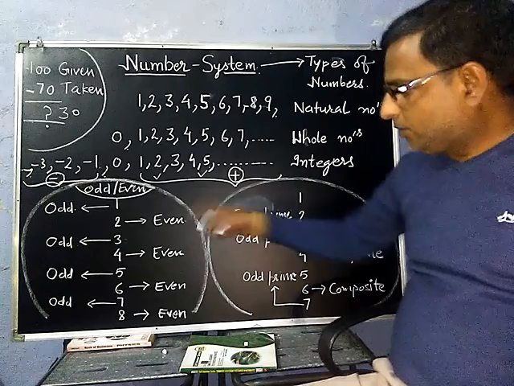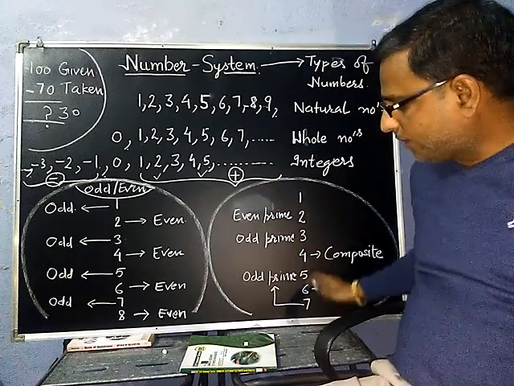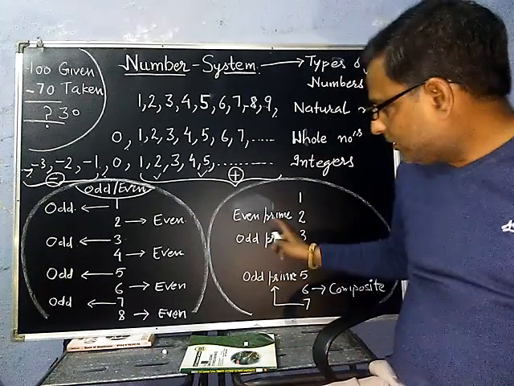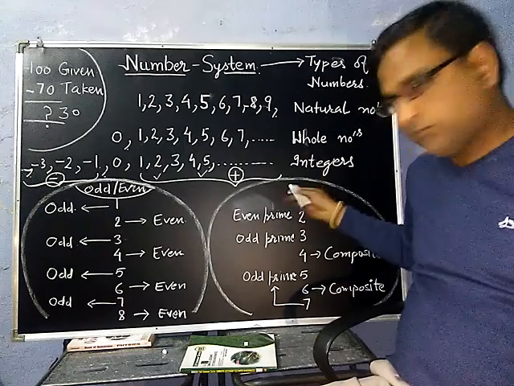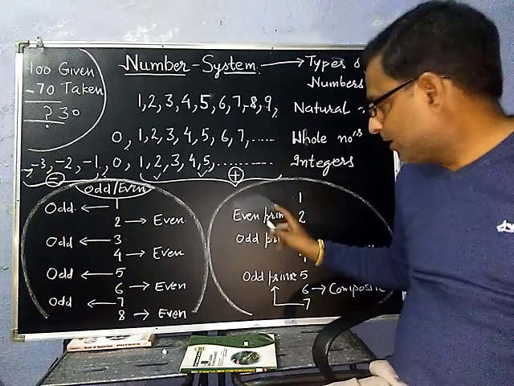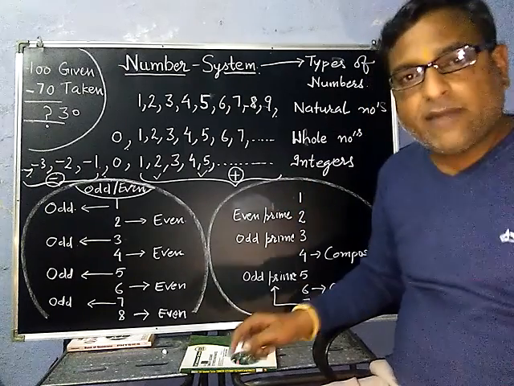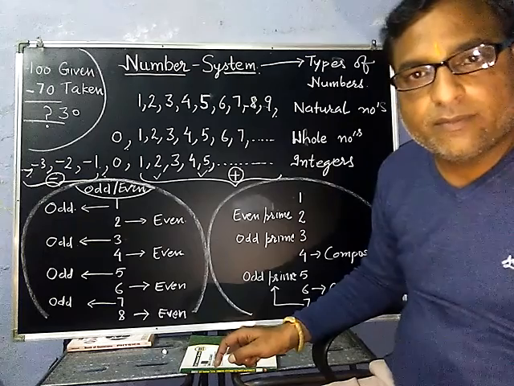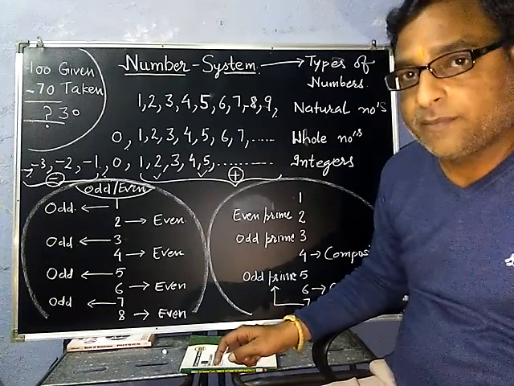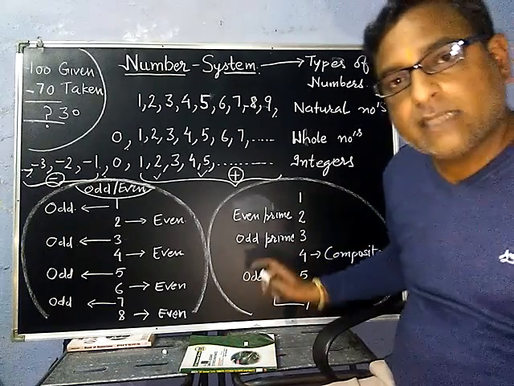See here again, same counting. One, two, three, four, five, six, seven. I have written over here: one is nothing. One is one. After that, two, I have written as even prime. After that, 3, that is odd prime.